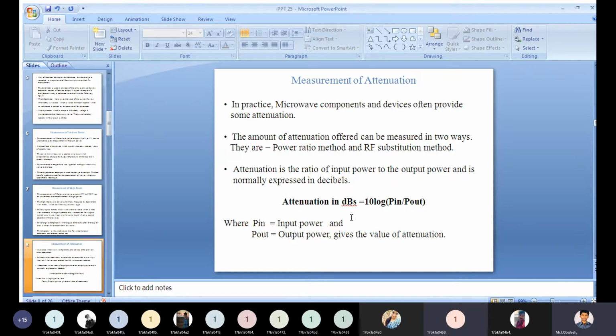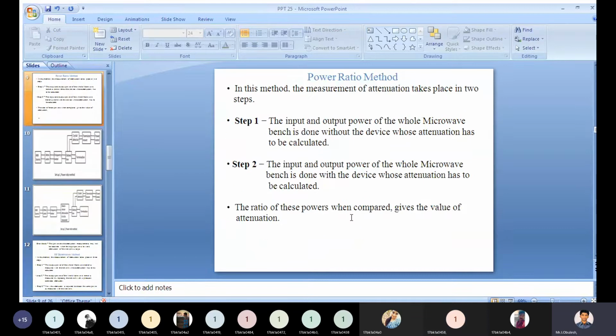Next is the power ratio method. We have two ways for measuring the amount of attenuation. In the power ratio method, the measurement of attenuation takes place in two steps.